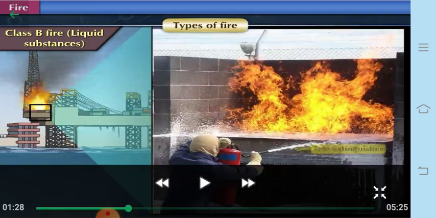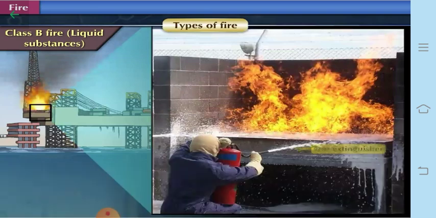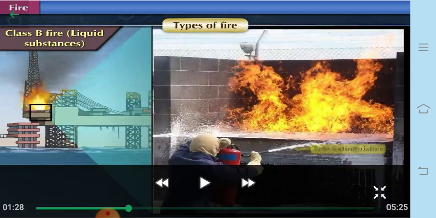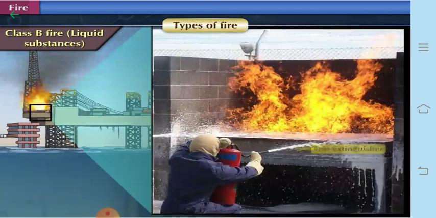Now you must have seen sometimes during the rainy season, if the oil has spilled on the road, you'll find that the oil layer will be above the water, and the same thing happens here. If the fire is about the oil or all these type of liquid solvents, mostly these have less density as compared to that of the water.